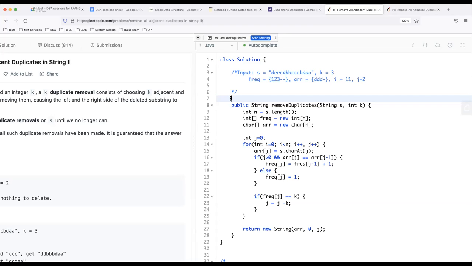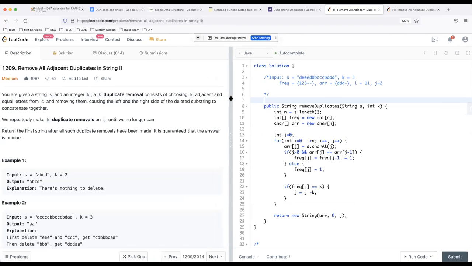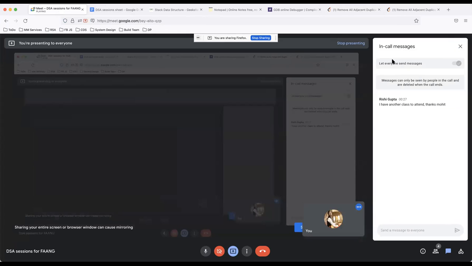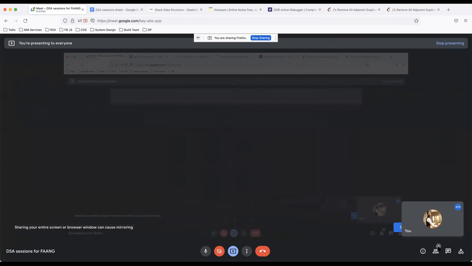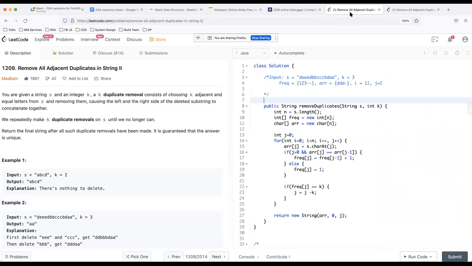I'm good. What's the time complexity of the solution? Okay. What's the time complexity for this? I think it should be easy to find out from this, right?